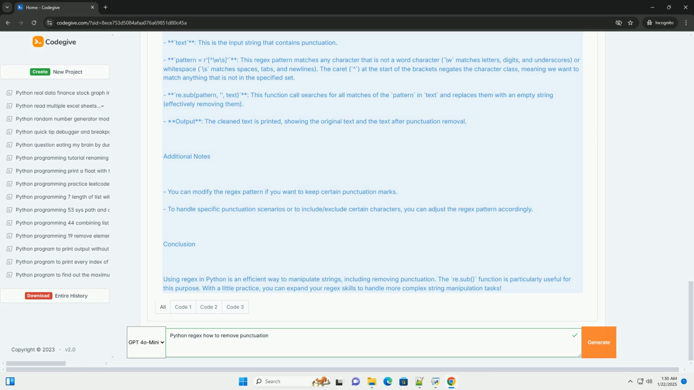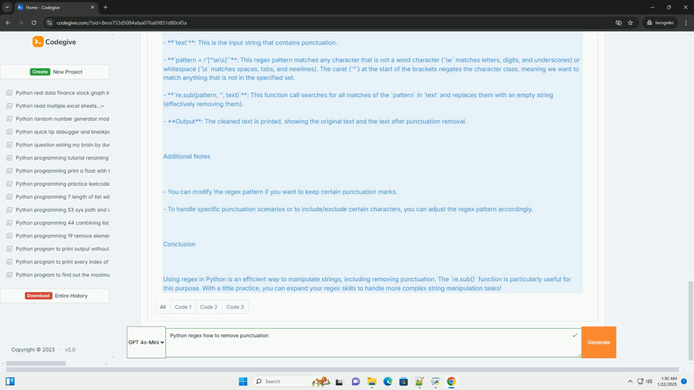Explanation of the code. import re imports the regex module. text is the input string that contains punctuation. pattern equals r'[^\w\s]'. This regex pattern matches any character that is not a word character, \w matches letters, digits, and underscores, or whitespace, \s matches spaces, tabs, and new lines. The caret at the start of the brackets negates the character class, meaning we want to match anything that is not in the specified set.